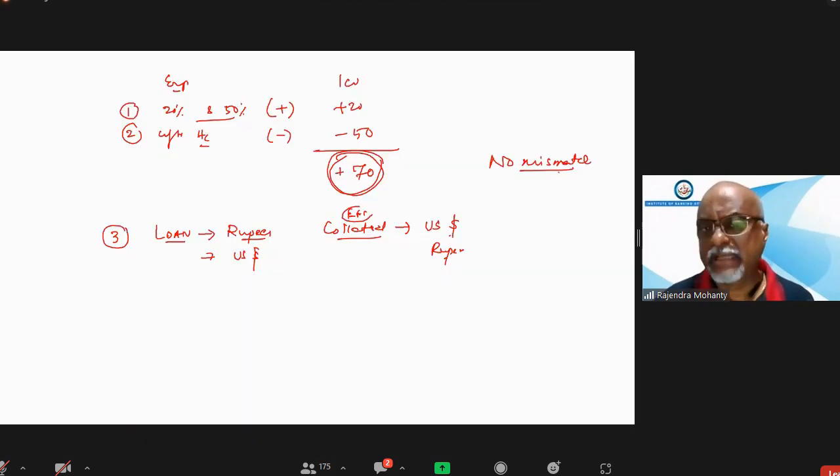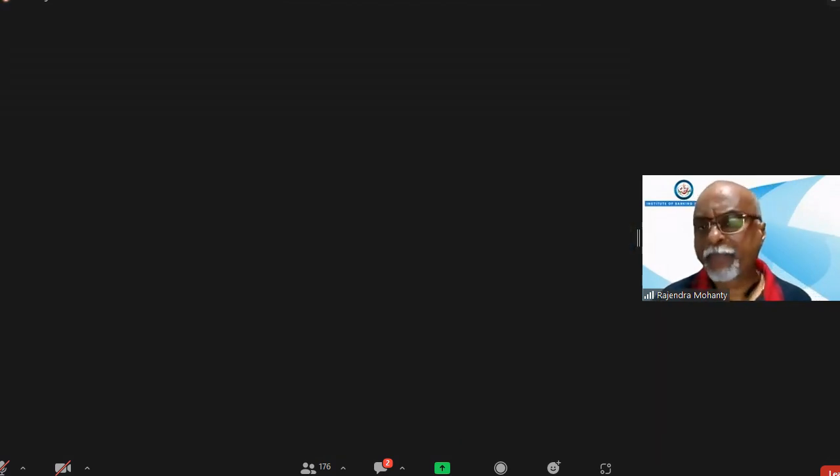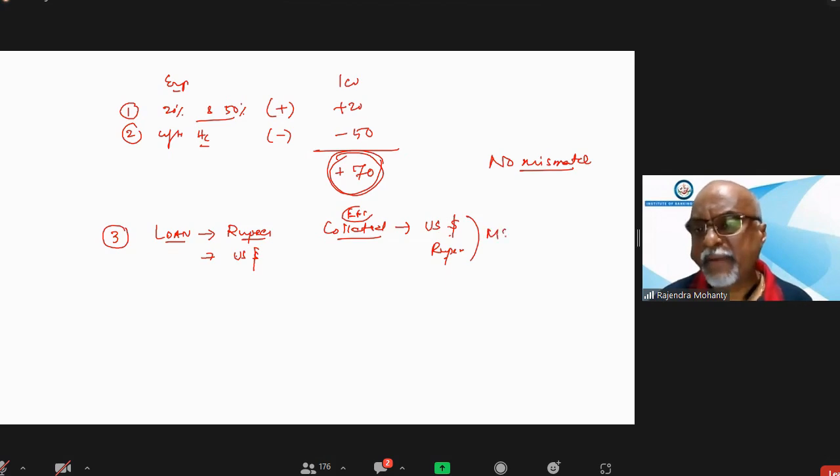If both loan and collateral are in the same currency, there is no mismatch. No mismatch means no adjustment. But when there is a mismatch, meaning loan is in rupee and collateral in dollar, or loan is in dollar and collateral in rupee, here there is a mismatch of currency.